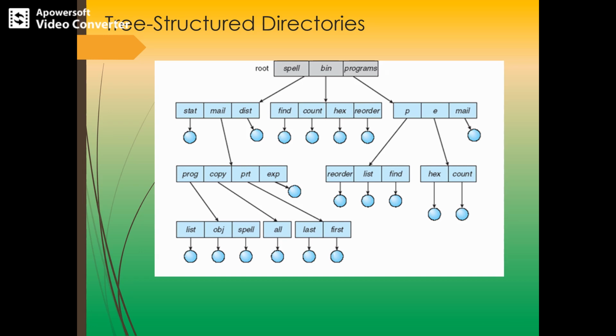So a relative path name starts from the current working directory, and an absolute path name starts from the root directory. Okay, this tree structure differentiates file and subdirectory by using one bit of information, that is, 0 represents a file and 1 represents a subdirectory. That is the basic differentiation.